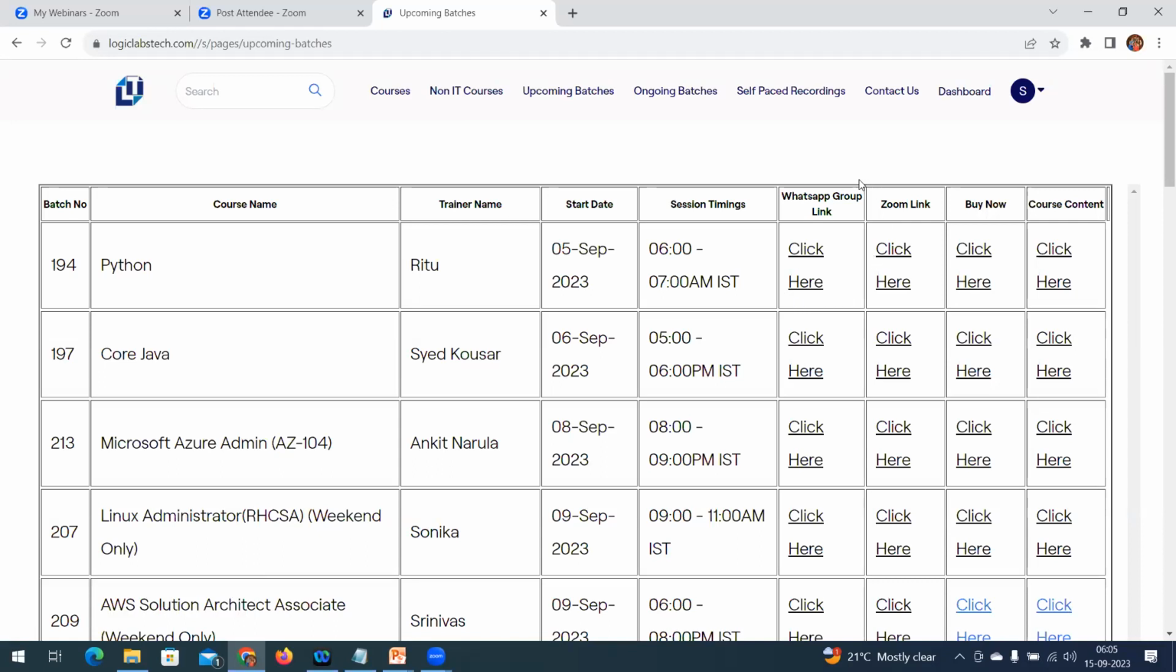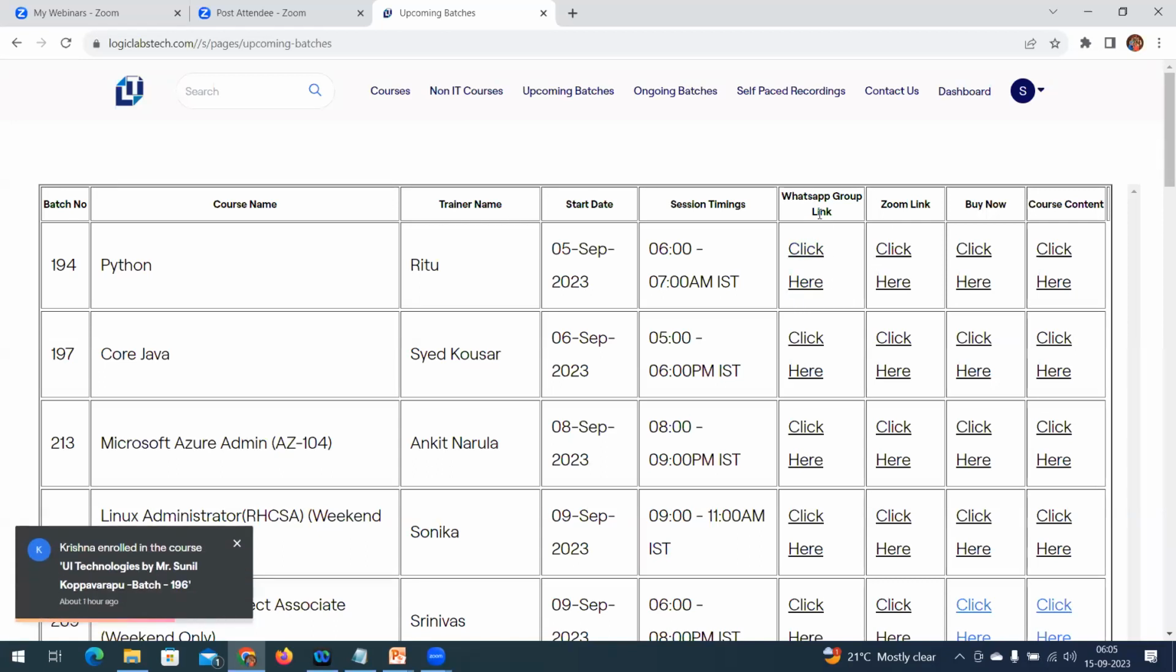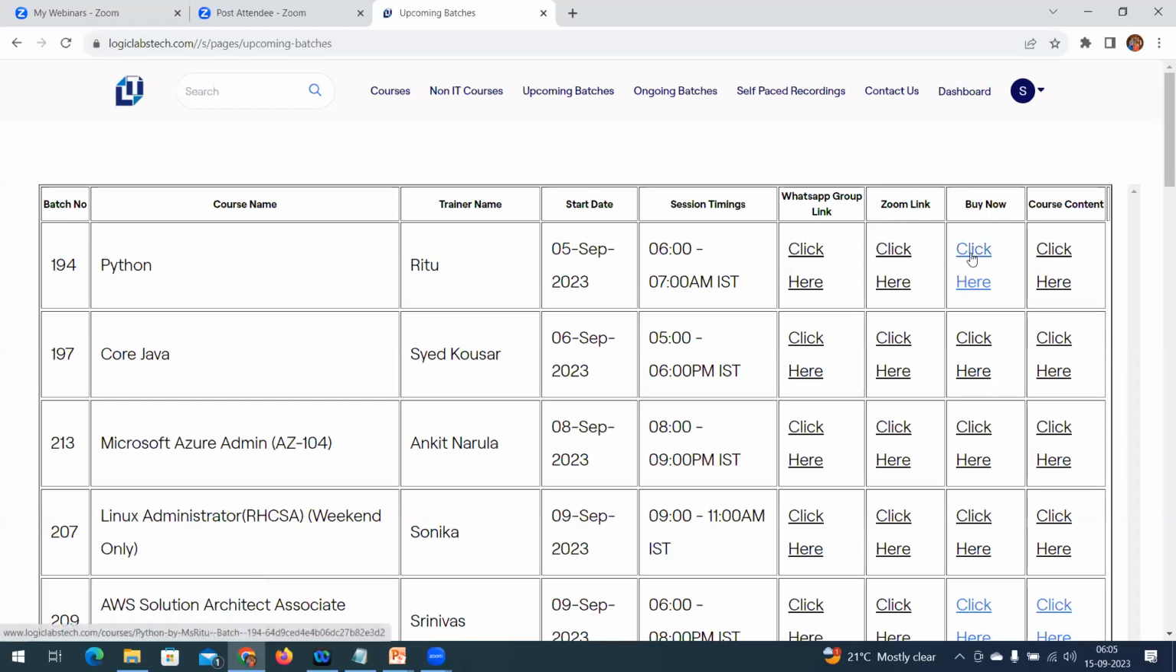The first link is the WhatsApp group link, the next one is the Zoom link, and another one is if you want to purchase the course, you can buy this course and get the course link. Where is our batch?